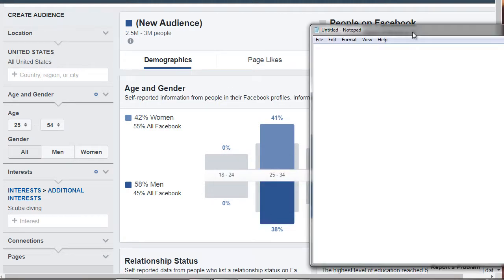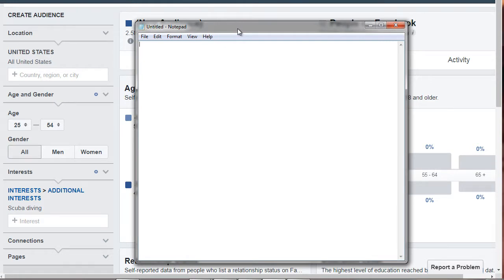Before that, let me jot things down. Location in this case is going to be the United States. The age is going to be 25 to 54. The gender is going to be all. And in this case, the interest is going to be scuba diving. So all you're doing is simply jotting down what you see.